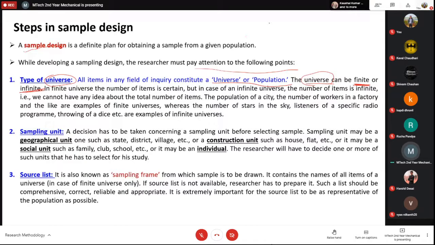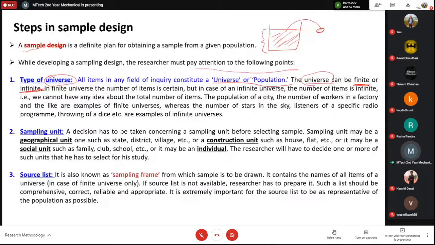Okay, if I give you 2 kg of any material, or any quantity of any material, and if I say that you take a sample from this material, then definitely you will have an idea of this quantity. Okay, it can be 2 kg or 3 kg or 10 kg, you can measure it. So this becomes a finite population or finite universe or finite bulk. Okay, but it can also be infinite.